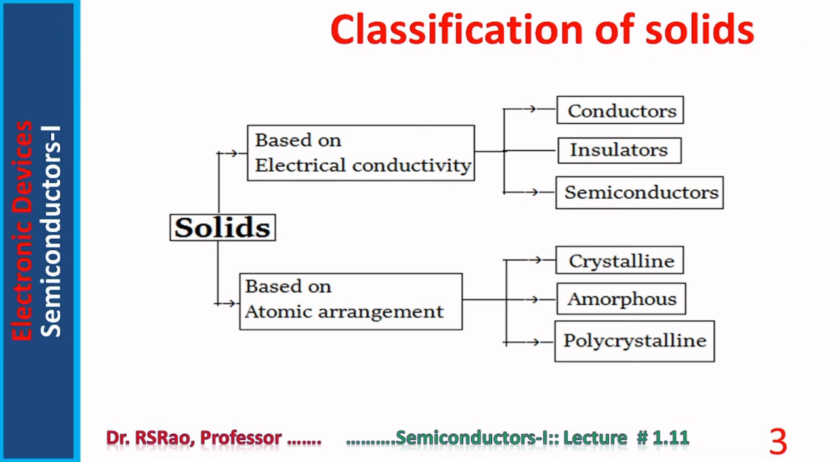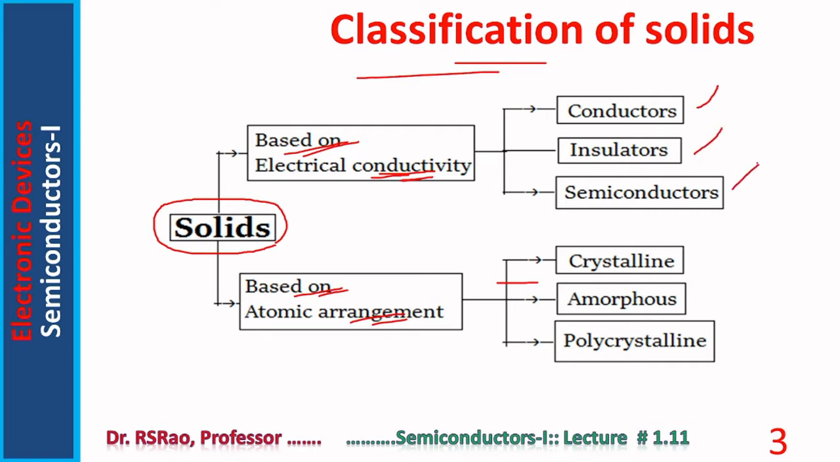Here is given a classification of solids. Solids can be divided into different categories. Here two classifications are given. One classification is based on electrical conductivity, another is based on atomic arrangement. The classification based on electrical conductivity divides solids into conductors, insulators, and semiconductors.